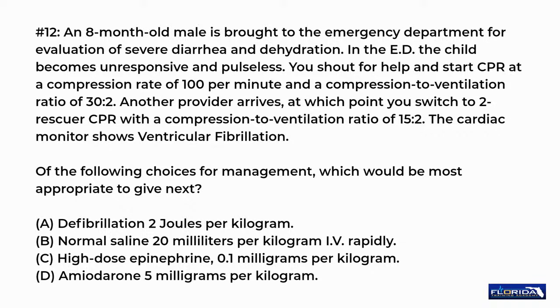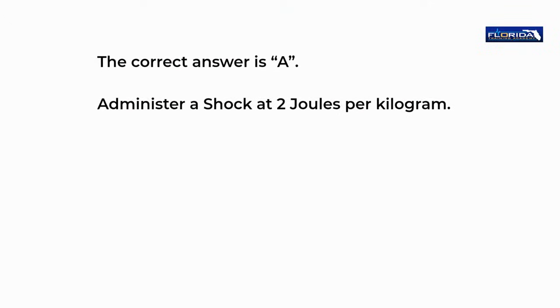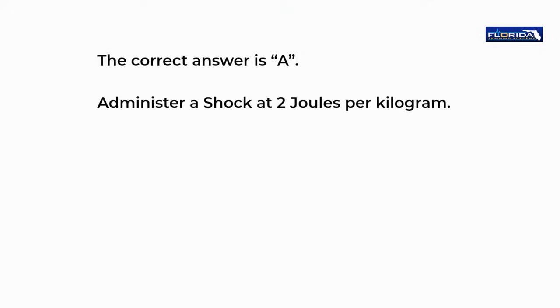Of the following choices for management, which would be most appropriate to give next? A. Defibrillation 2 joules per kilogram. B. Normal saline 20 ml per kilogram IV rapidly. C. High-dose epinephrine, 0.1 mg per kilogram. D. Amiodarone 5 mg per kilogram. The correct answer is A. Administer a shock at 2 joules per kilogram.